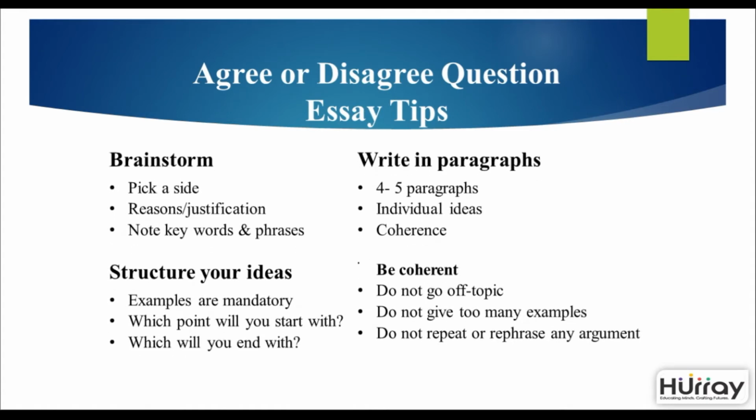Let's look at some tips to write this kind of essay. First, you need to brainstorm. Brainstorm means you need to put down your thoughts in a random way, whatever you think about the topic. Pick a side. First, form an opinion or take a stand on the subject. Then you write down all the points that come to your mind about that particular topic. Make notes, write keywords, write phrases, and then use some reasons to justify your opinion.